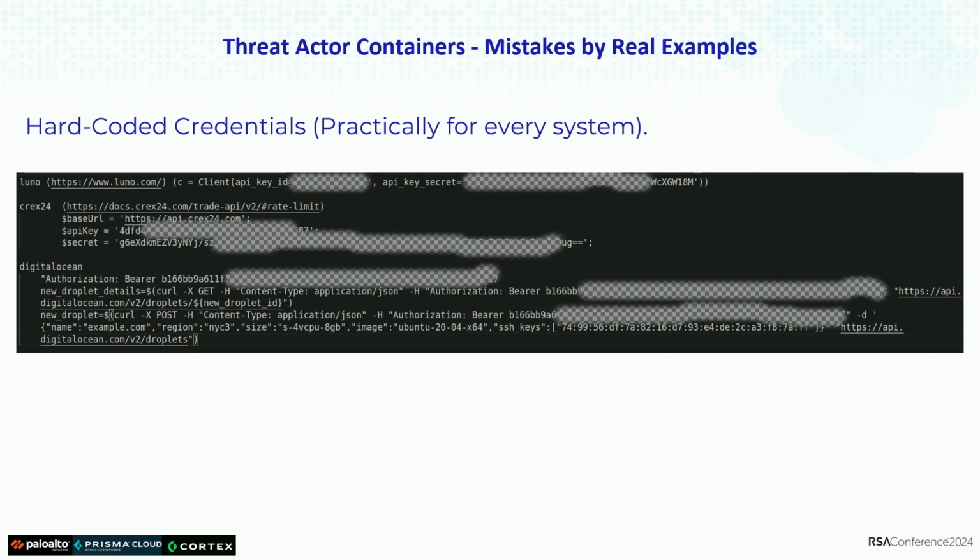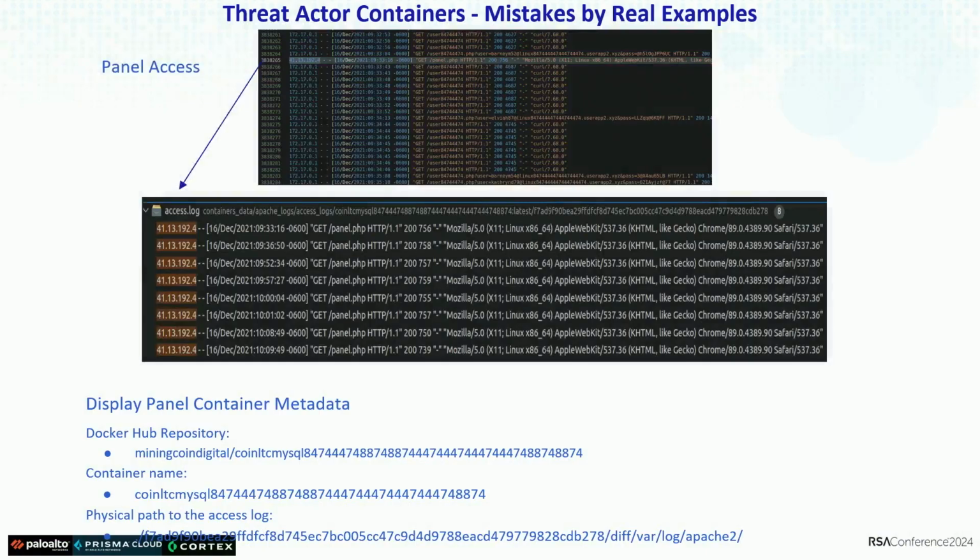So we were able to find hardcoded credentials. One of the interesting things that we found, in one of the committed containers to the Docker repo, was one access. It has a huge amount of log information, but we found one panel access from one very interesting IP, and that IP was the first one that we found to know the location of him. So if you see, there is a lot of logs, but only one access.